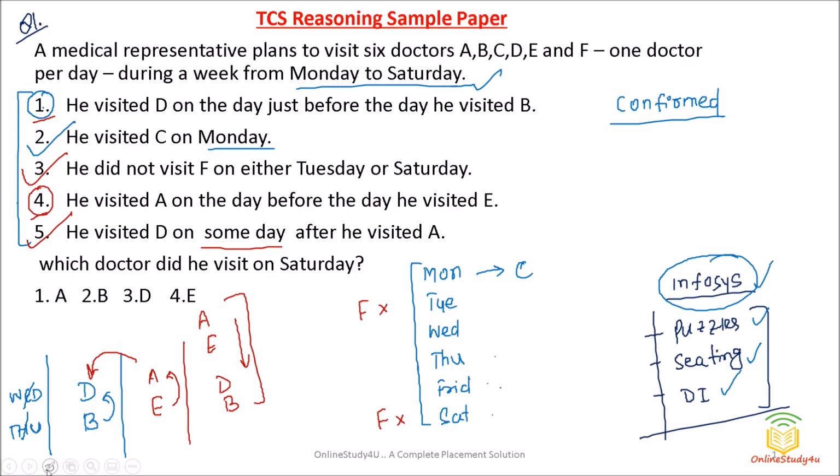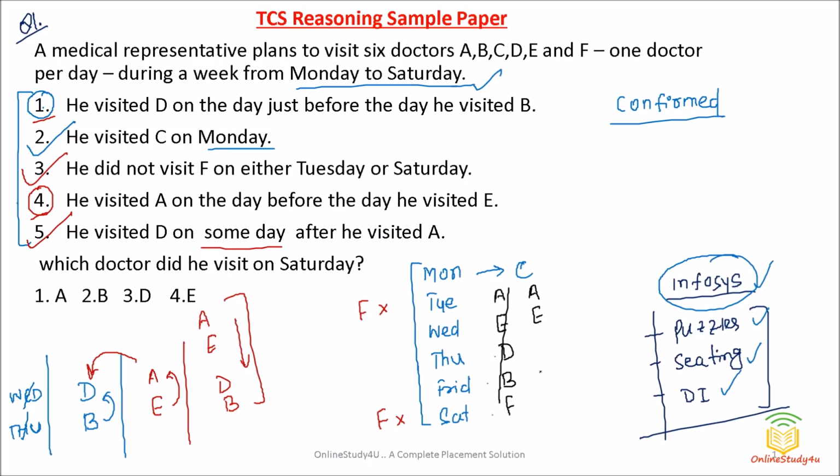So friends, here basically I am going to take the possibilities. Okay, so let me use black pen. Now suppose he visited A on Tuesday, then Wednesday he would have visited E. Then D and B we need to place. Then which one is remaining? F. But they're clearly telling they cannot visit F on Saturday. So this went. Now what I will do, I will put A here, E here.